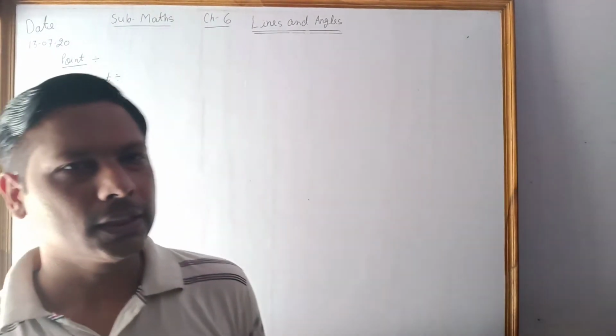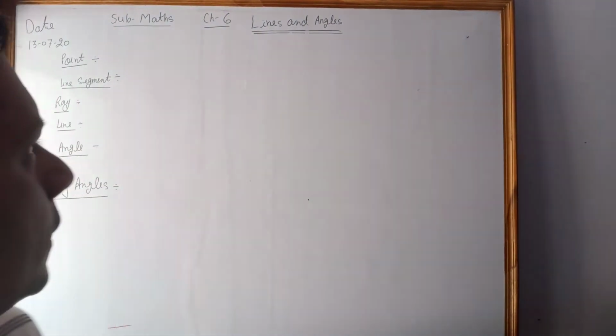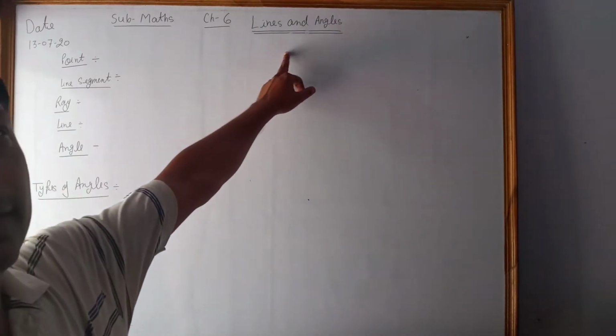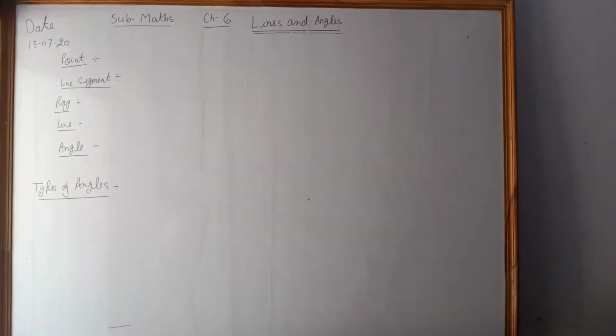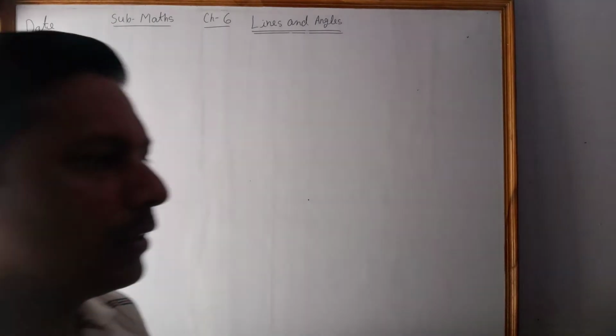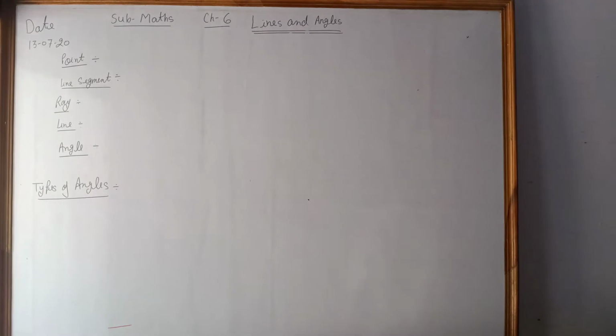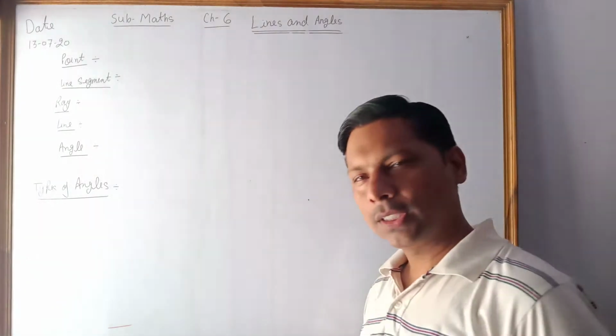Today we will discuss a new chapter, chapter number 6, lines and angles. This is a new chapter. You have discussed the angles in your previous class also. We will start with some basic concepts today.